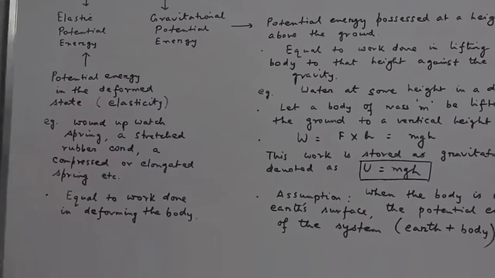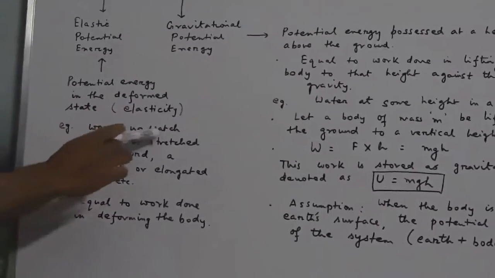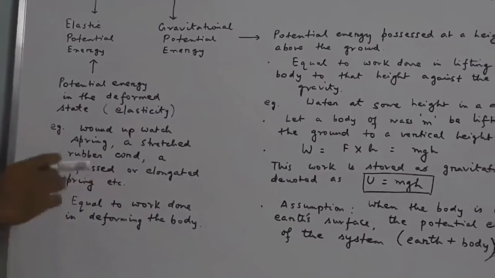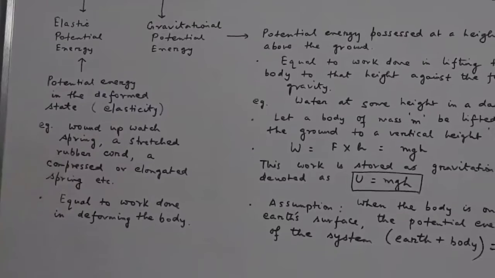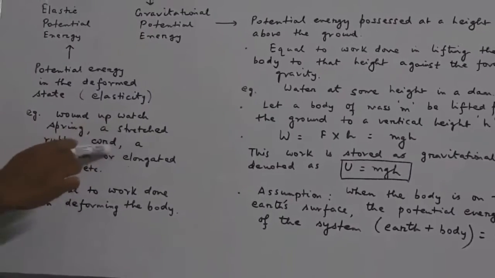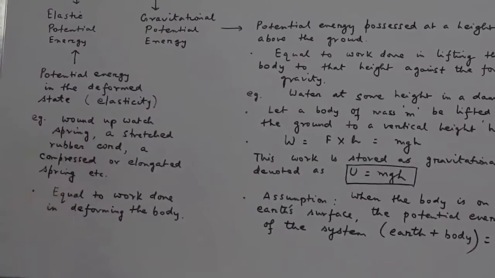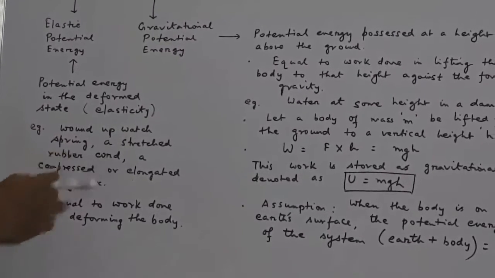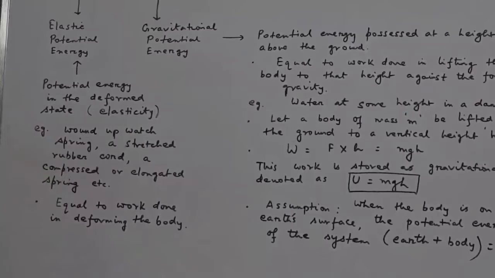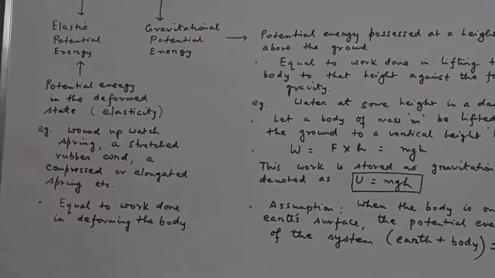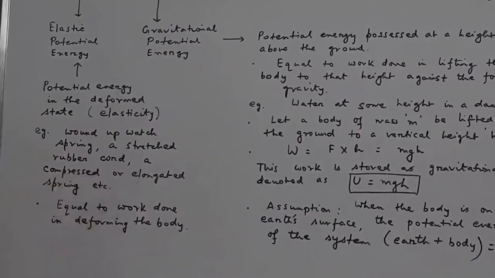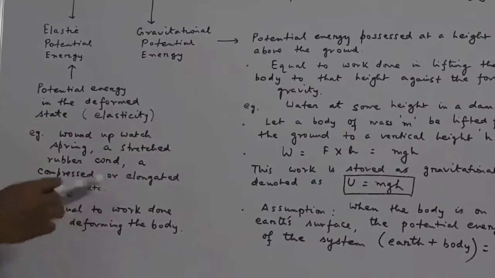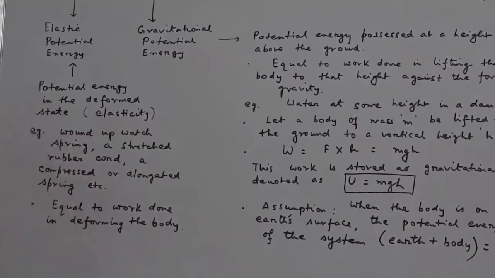There are varieties of examples. A wound up wax spring is in a deformed state, and so it has some amount of elastic potential energy. A stretched rubber cord and a stretched bow are examples where the material is in a deformed state due to some force acting on it. A compressed or elongated spring is also in a deformed state, and so it will also possess some elastic potential energy.